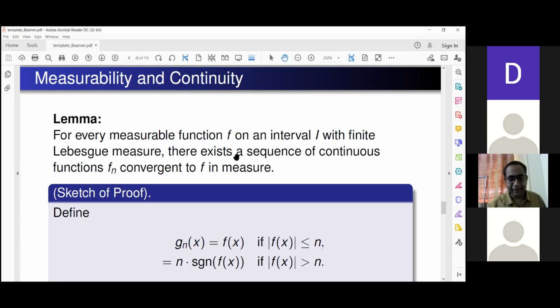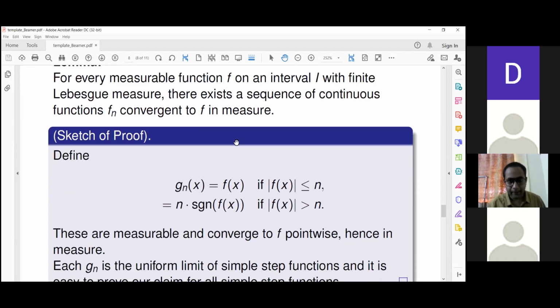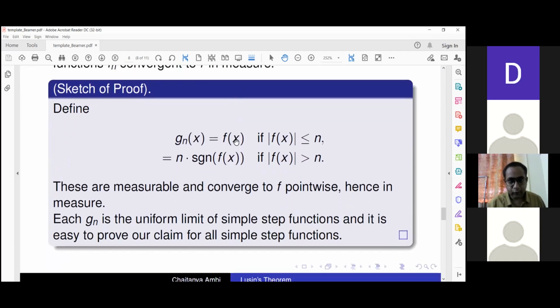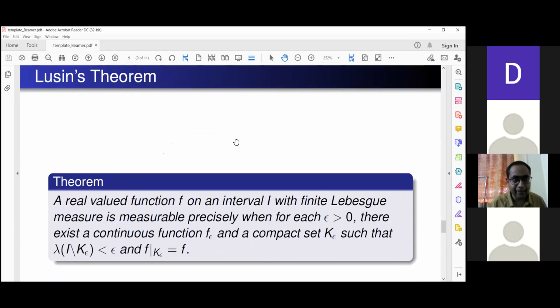There are countable intersections and unions. So a countable intersection of open sets need not be open. That's the glitch. That's why continuity and measurability at first sight may not look related, but it so happens, as the next theorem will show, that they are.